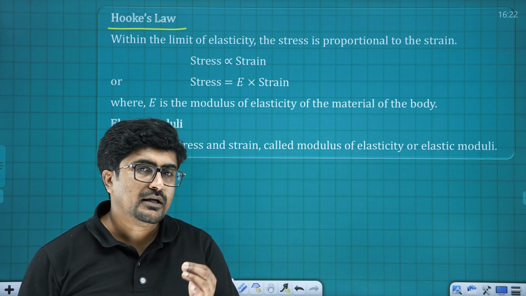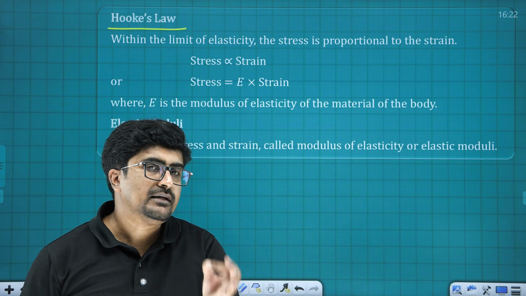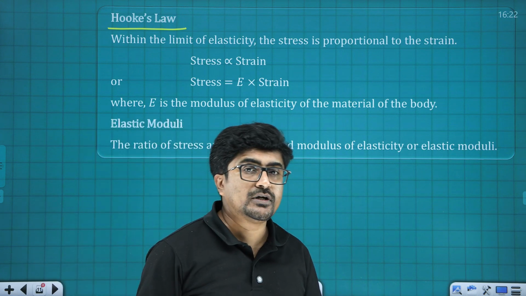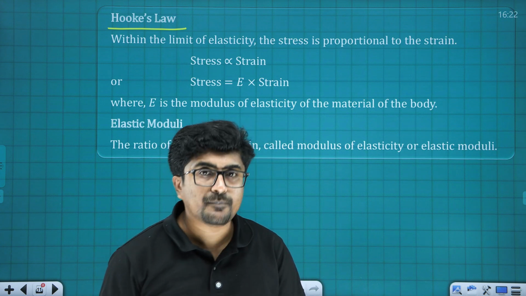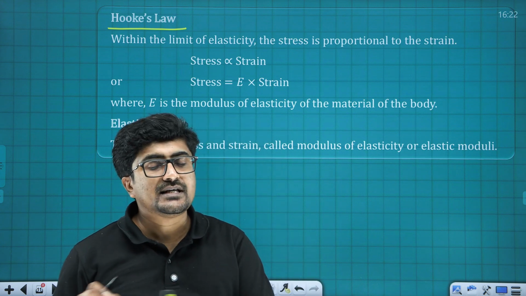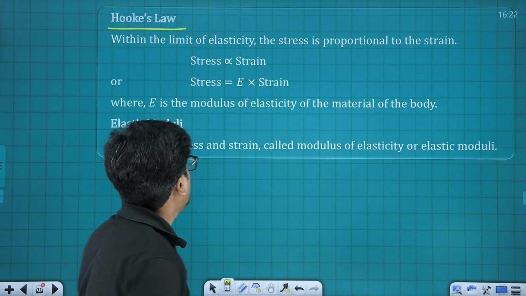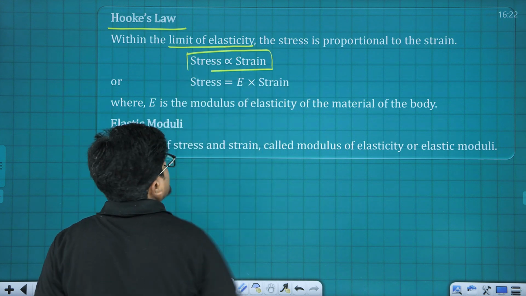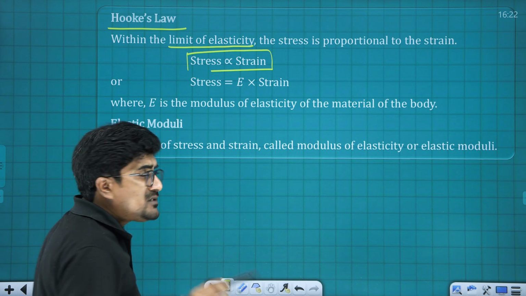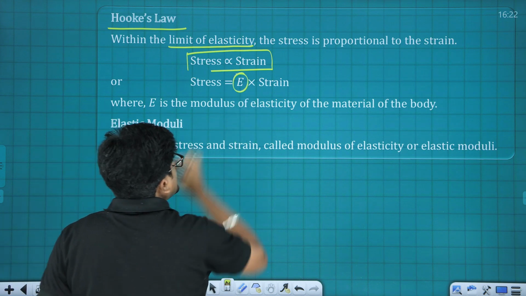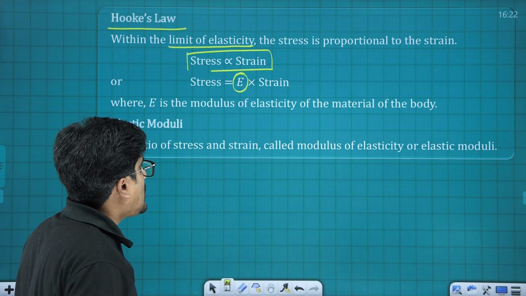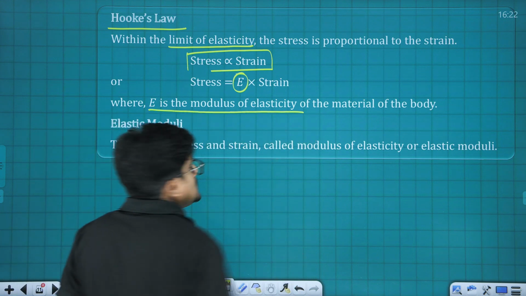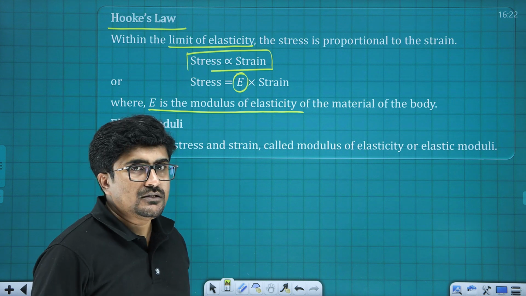This relation is applicable within elastic limit only, and the relation is that stress is directly proportional to strain. So Hooke's law says within the elastic limit stress is directly proportional to strain. Here the proportionality sign is removed by using a proportionality constant, and that proportionality constant is known as what? The modulus of elasticity.